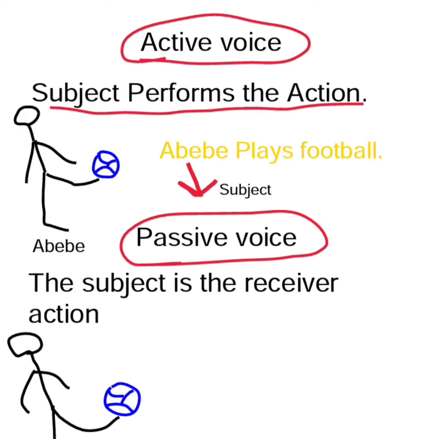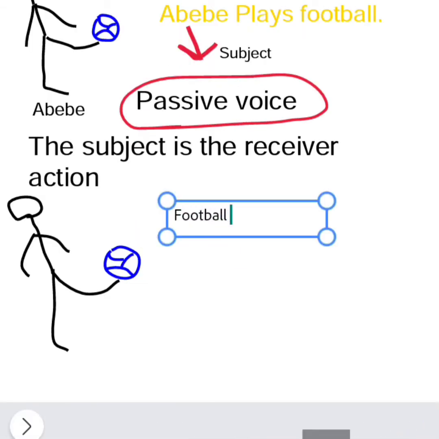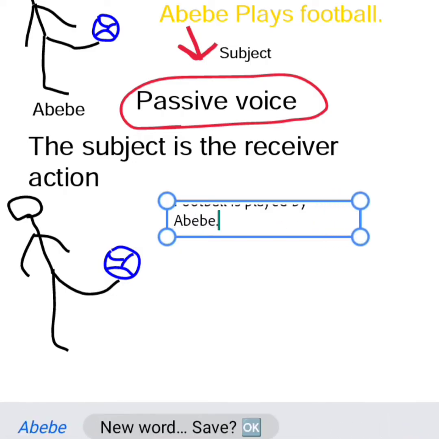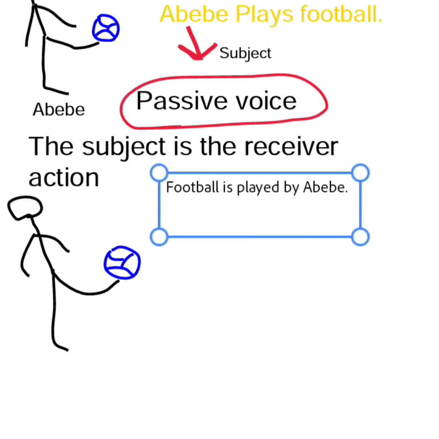But when you come to passive voice, the subject is the receiver of the action. What I mean is we don't use the subject Ababa in the first part of the sentence. We will use it at the end, making Ababa the receiver of the action. For example, football is played by Ababa. So we don't say Ababa plays football. It is active when we say Ababa plays football. But when we say football is played by Ababa, we make Ababa the receiver of the action.